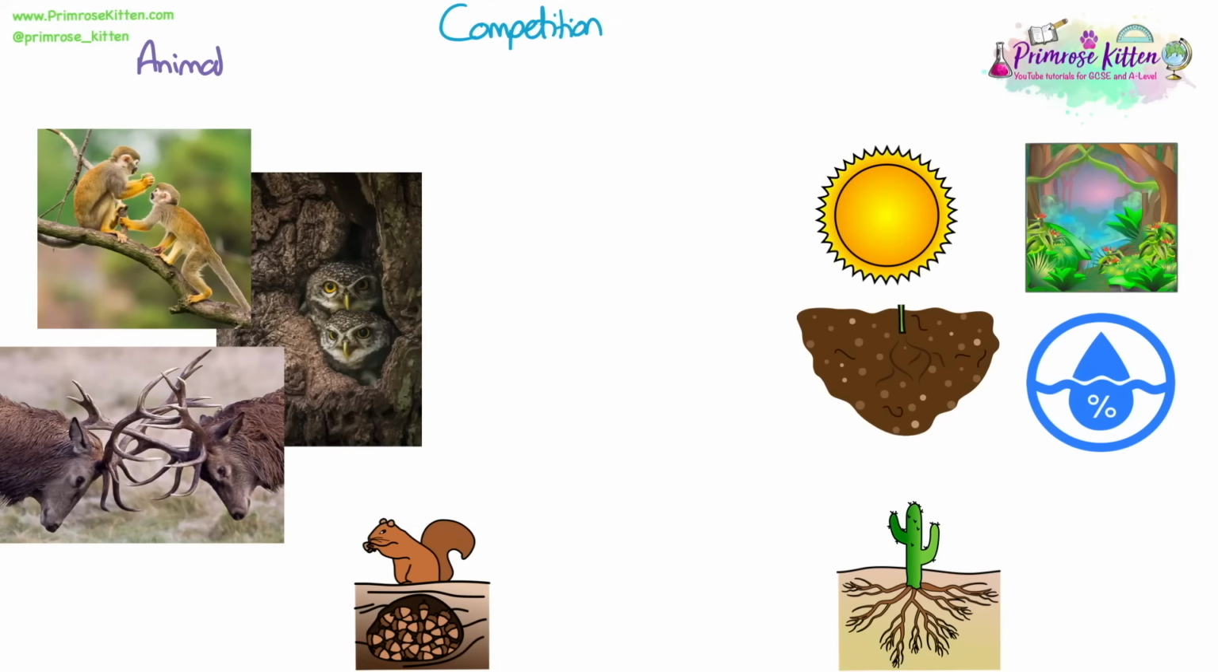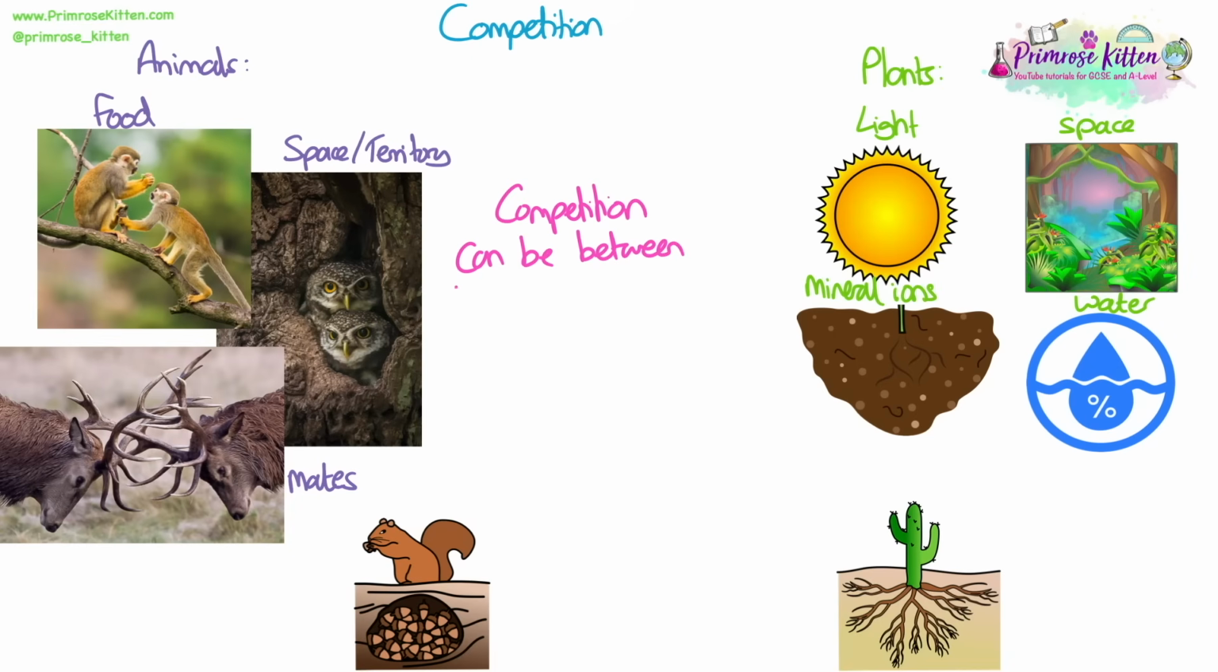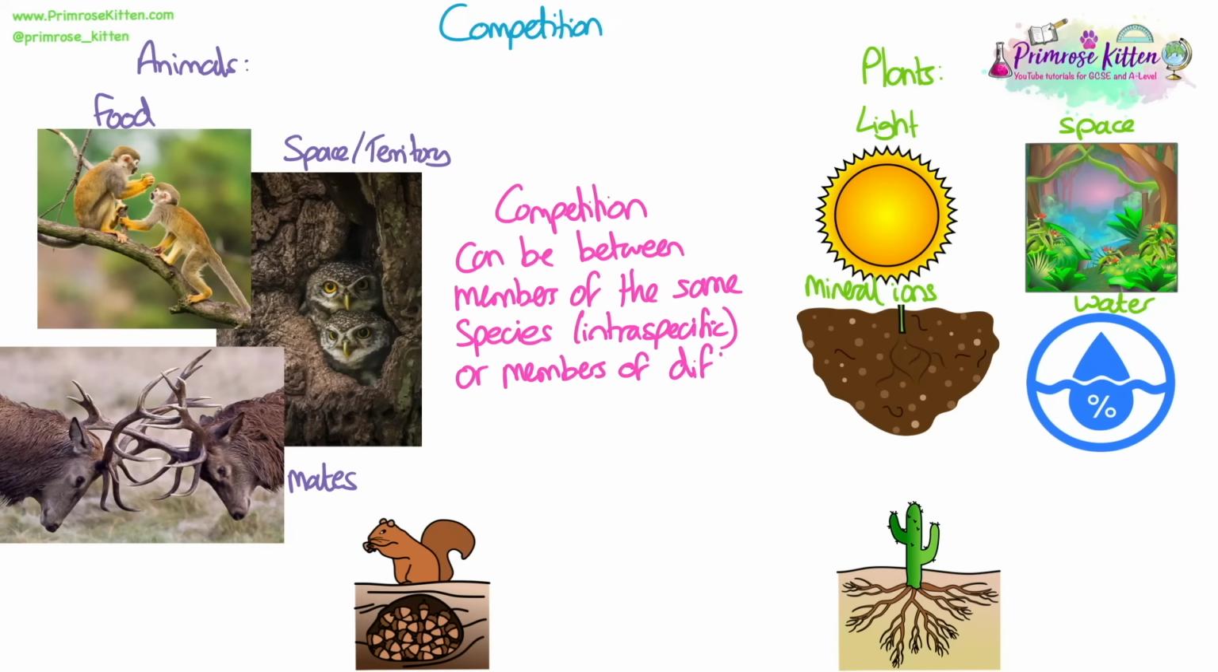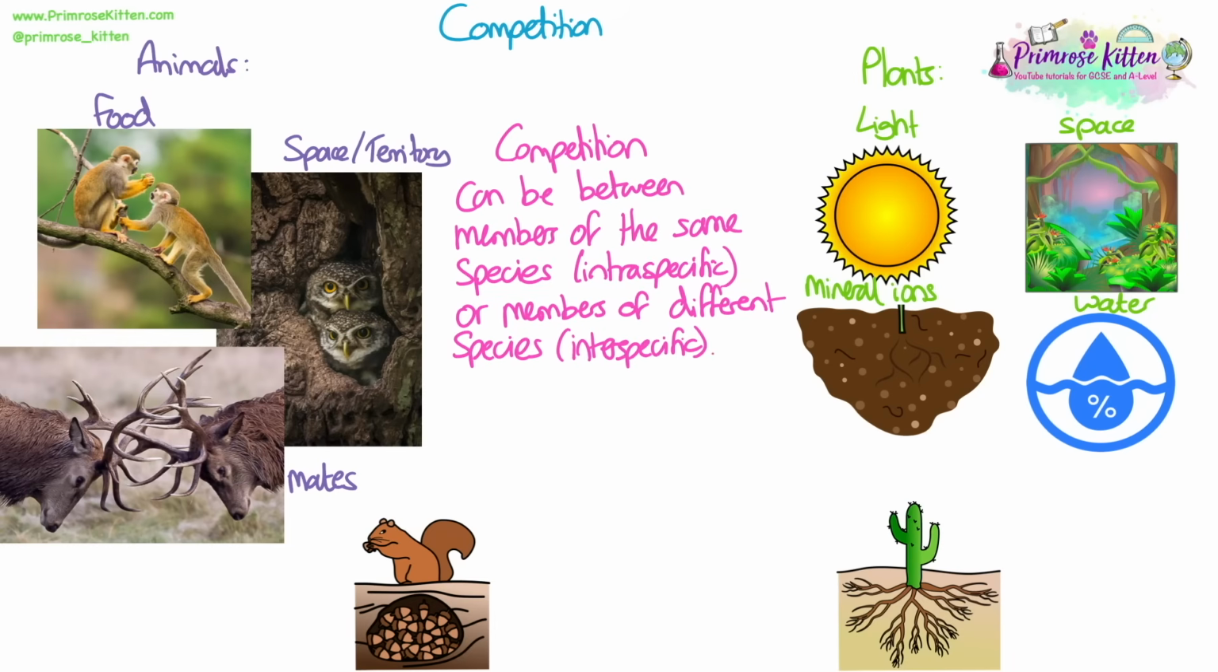Competition. All organisms will compete with other organisms for resources in their environment. So for animals, they compete with each other for food, space or territory, and mates. And plants compete with each other for light, space, water, and mineral ions. Competition can either be between members of the same species, we call this intraspecific, or between members of different species. This is known as interspecific.